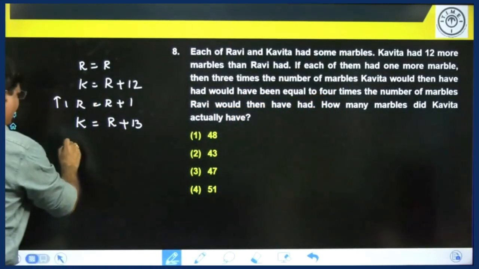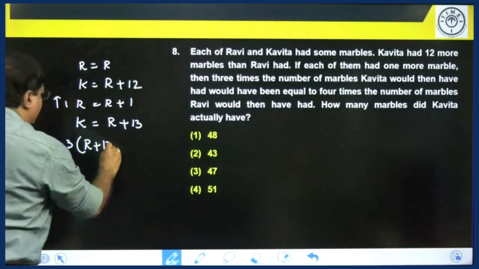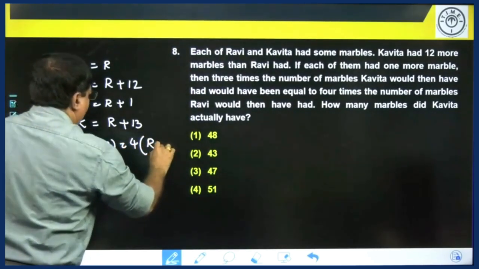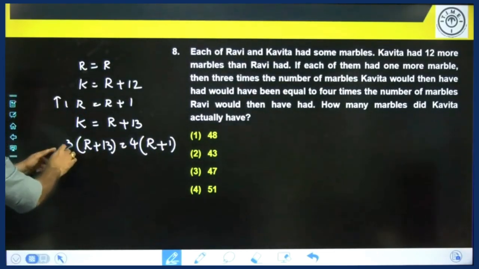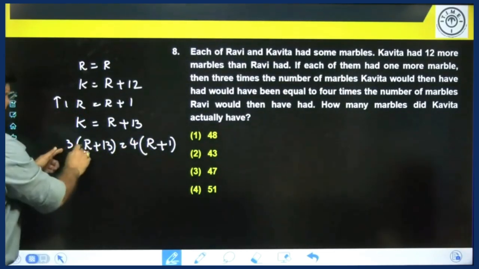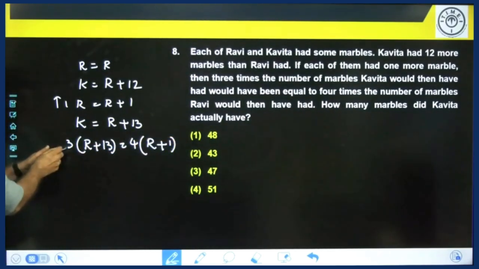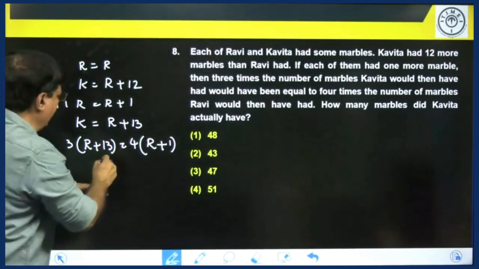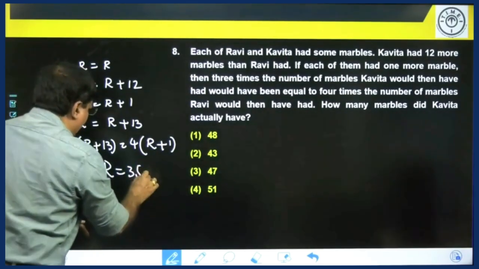So 3 into R plus 13 is equal to 4 times the latest number that Ravi has. So when you simplify this, what do you get? 4R, 3R. That is 4R minus 3R is R. 13 3s 39 and this is 4. 39 minus 4 is 35. So you get R value from this as 35.